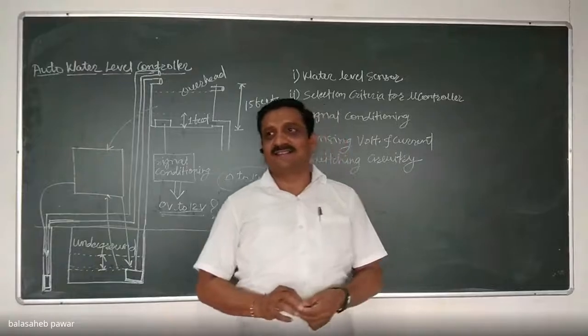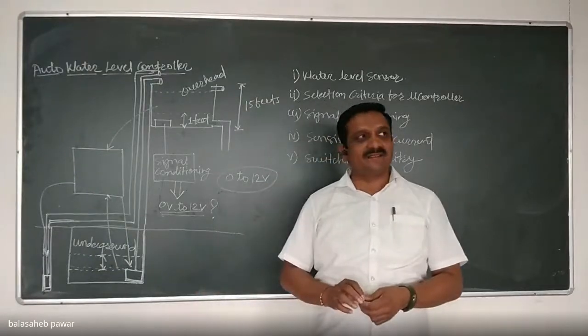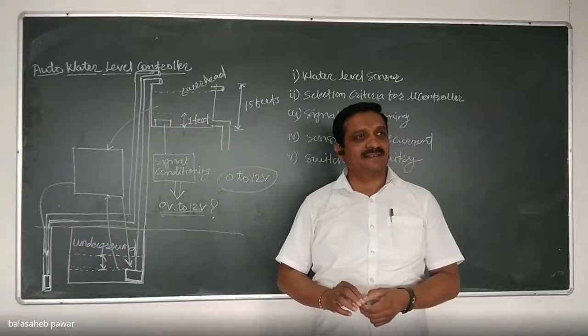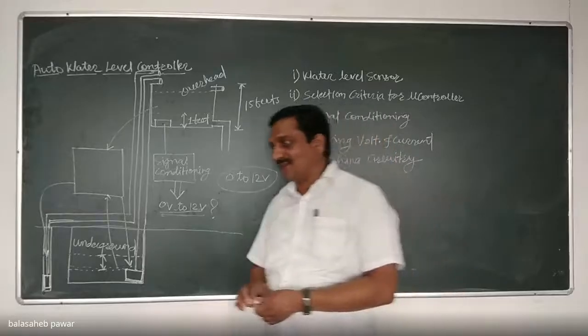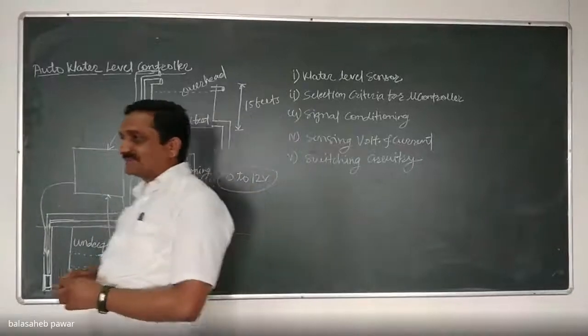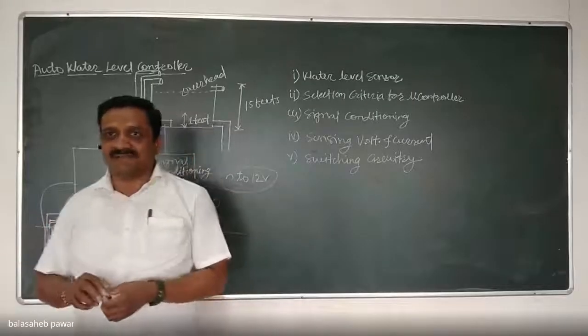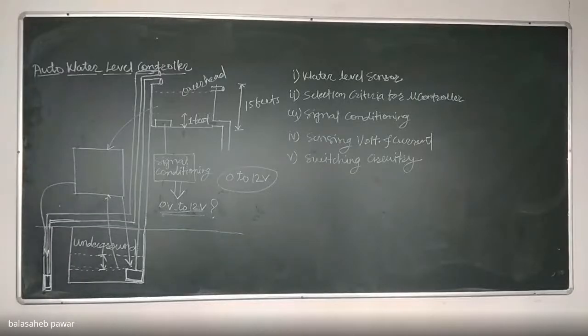Can we prefer Venn bridge? Yes, sir. Okay, so in Venn bridge, what is its output? Sir, output is in terms of voltage, changing the capacitance, the voltage. Yes, so the Venn bridge output gets changed according to the change in capacitance of that capacitor. Okay. So what you have to do, you have to design and develop this signal conditioning circuit.